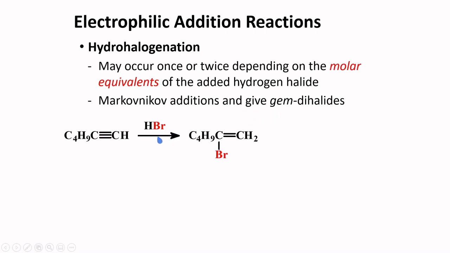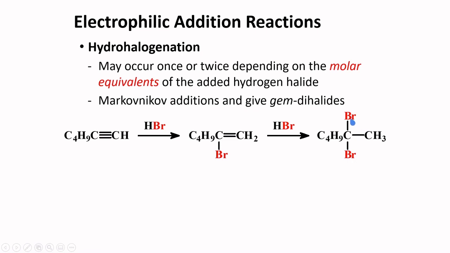So in the first addition of the hydrogen halide, you expect to get a halide, in this case bromine, attached to the carbon with less hydrogens. Another equivalent of HBr will enable the attachment of another bromine atom to the same carbon where the initial bromine is added.